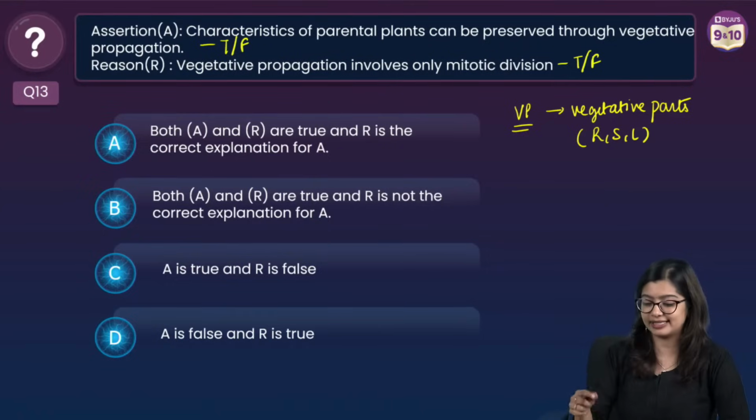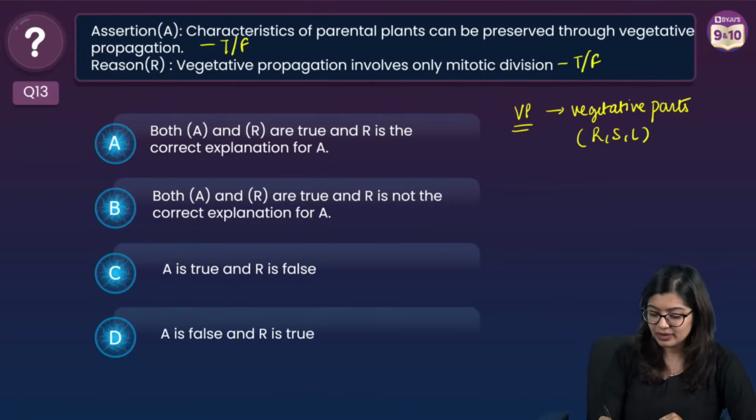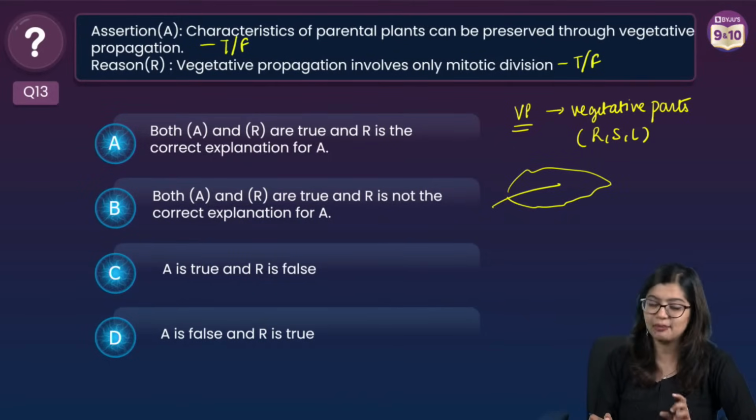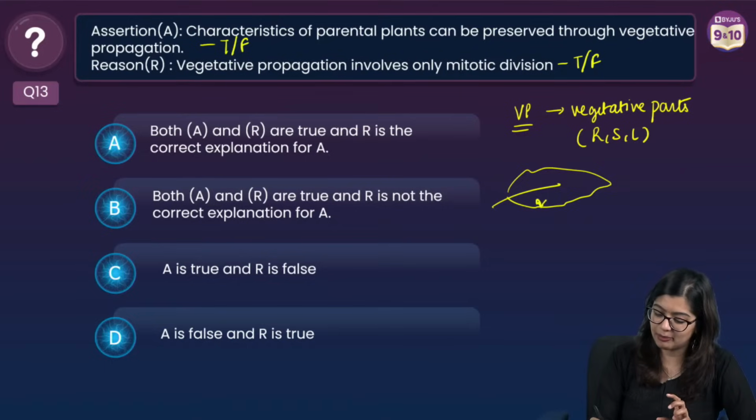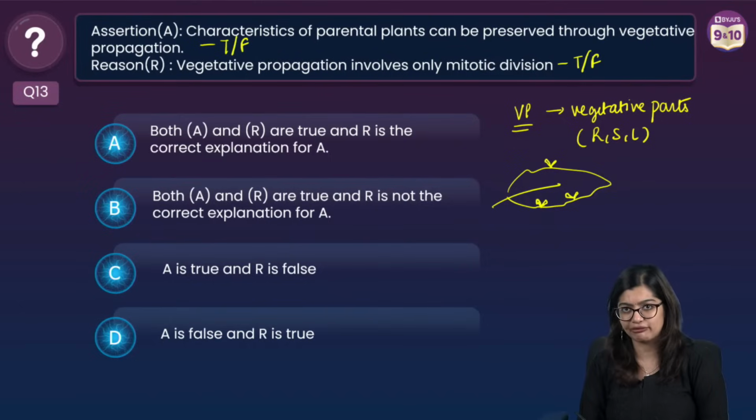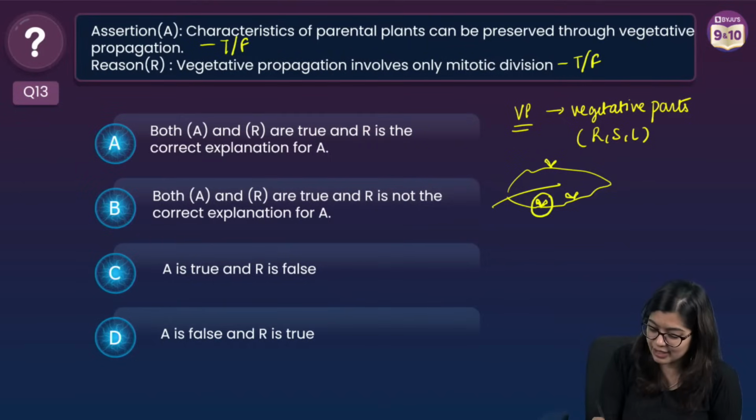So, they are saying in statement 1 that if this is a parent plant. So, let's take bryophyllum as an example, right? So, there is a bryophyllum which can again reproduce through vegetative propagation, and this is happening through vegetative propagation of leaf. So, we know that at the notches, new plants will grow, right?